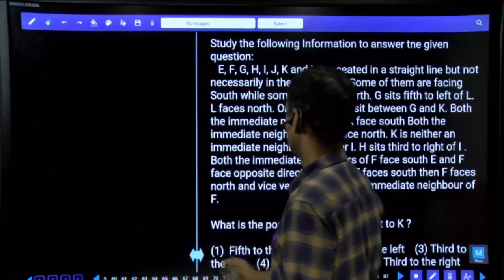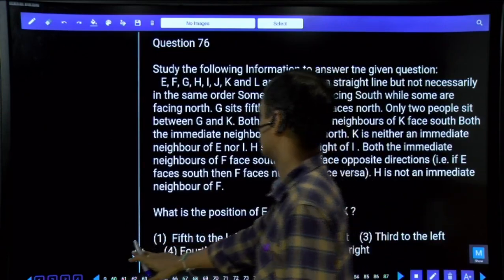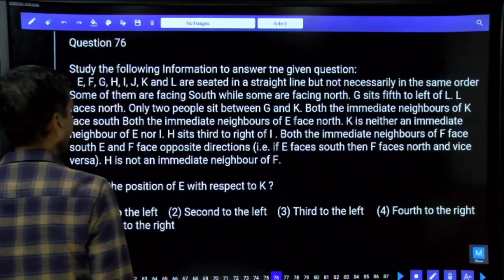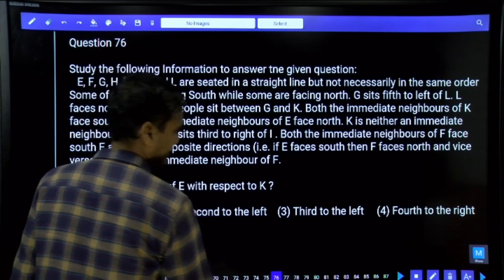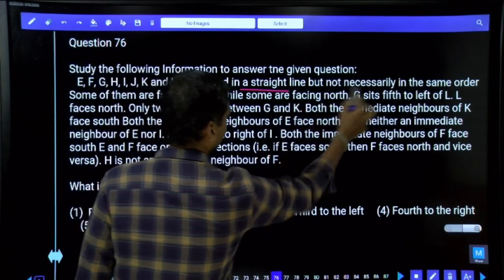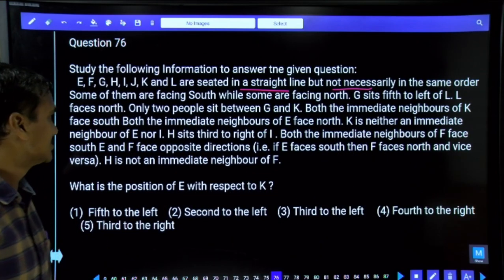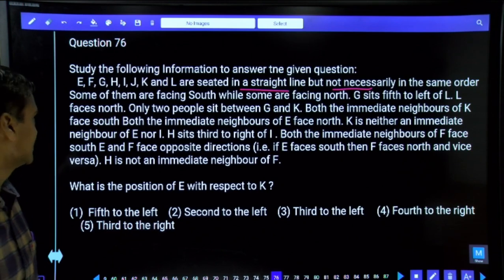Now see here. How many persons were there in total? All together we have 8 persons: E, F, G, H, I, J, K and L. These 8 persons are sitting in a straight line but not necessarily in the same order.